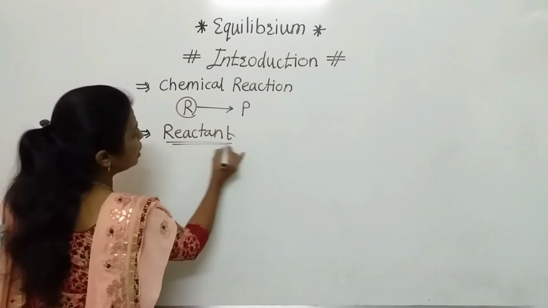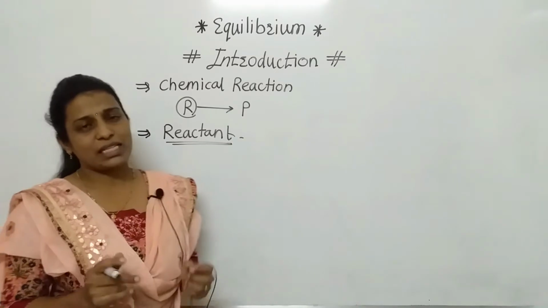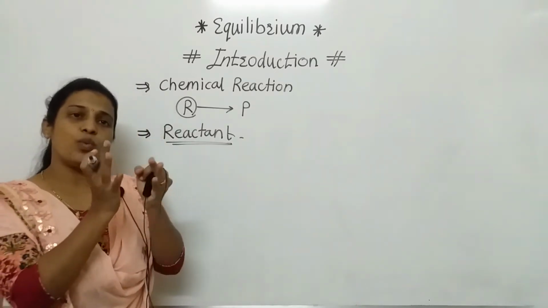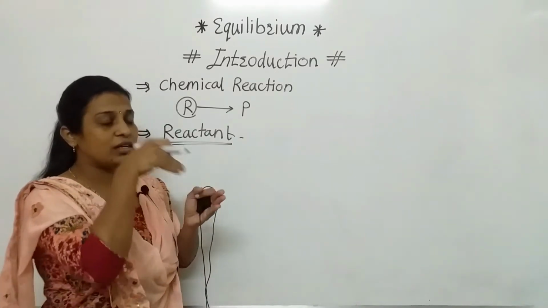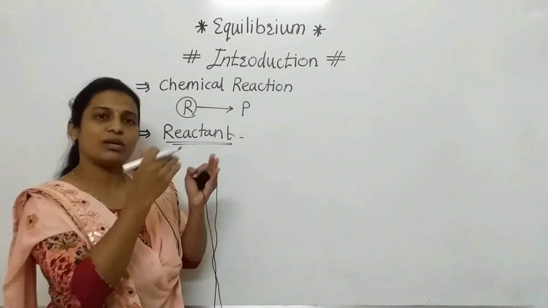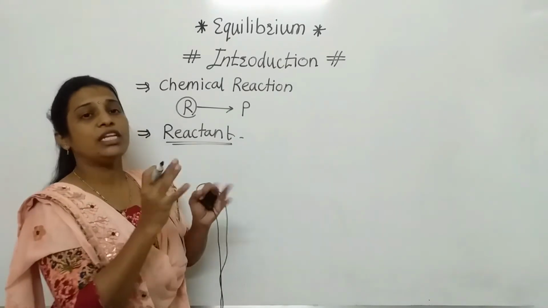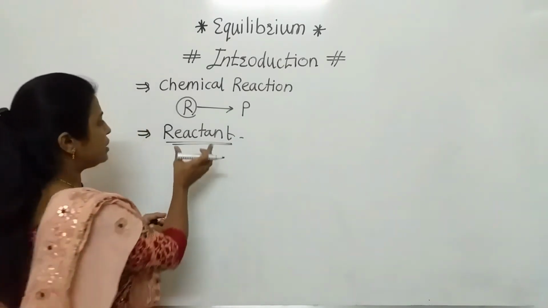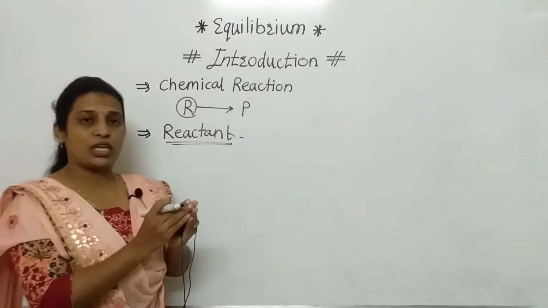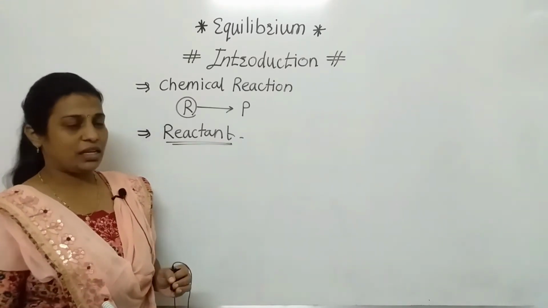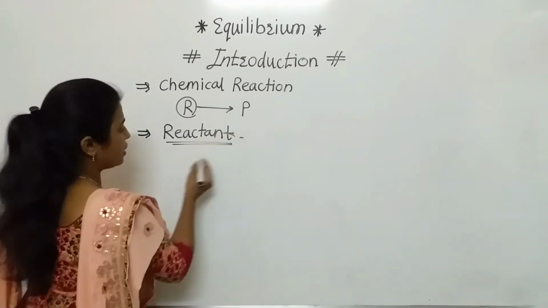Now what is the meaning of reactant? Simply we can say that when we use one substance and it undergoes a chemical reaction or some changes to form a new substance, that substance which we are using is nothing but the reactant. So what is the definition of reactant?